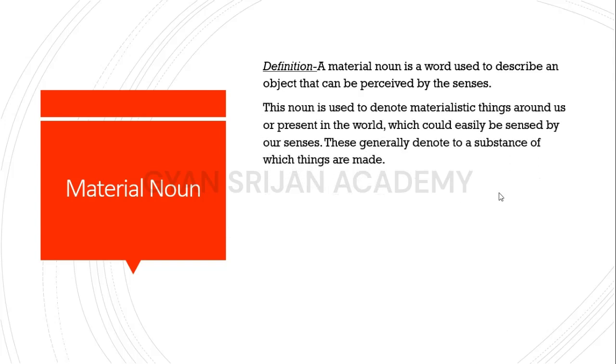Let us see the explanation. This noun is used to denote materialistic things around us or present in the world, which could be easily sensed by our senses. These generally denote the substance which things are made of. Such as, you have a pencil in your hand. It is made up of wood. Can wood be sensed by your senses? Yes, the wood can be sensed by your senses. Thus, wood is a material noun. So let us see some examples.